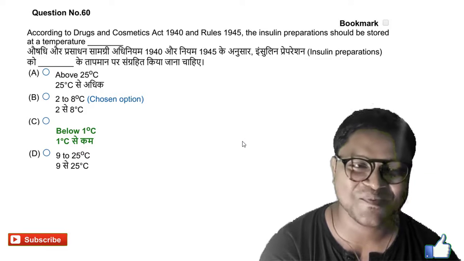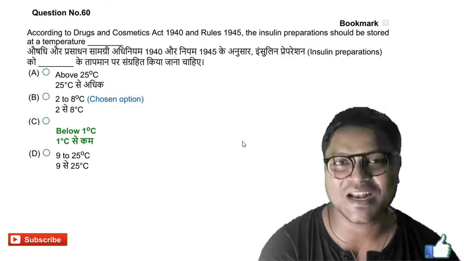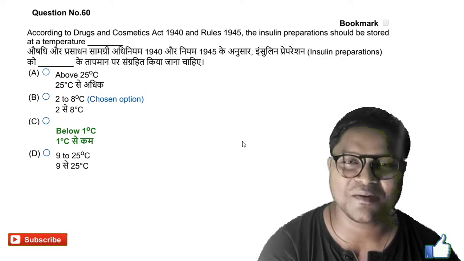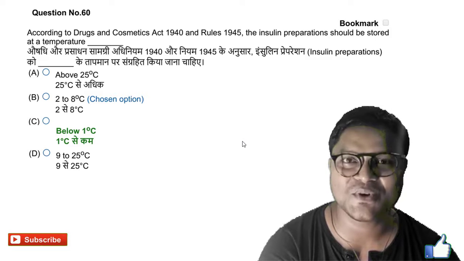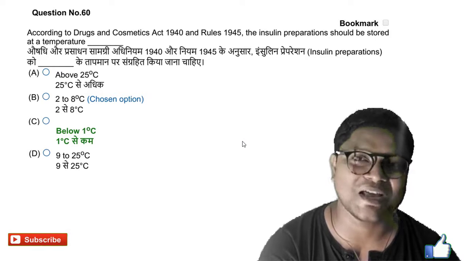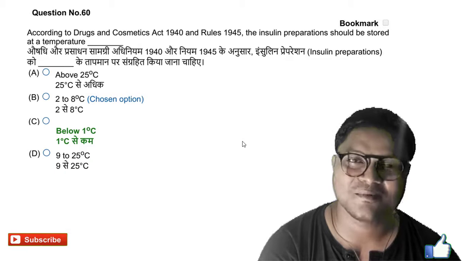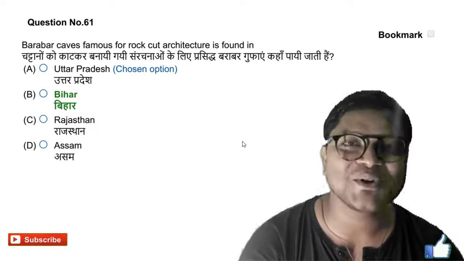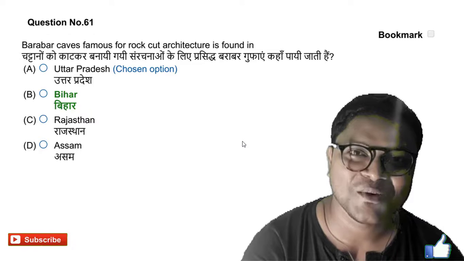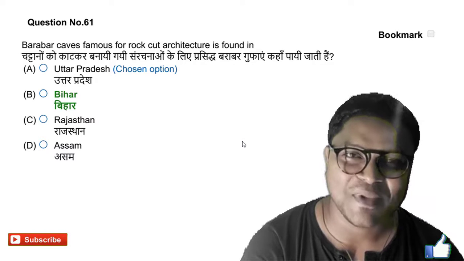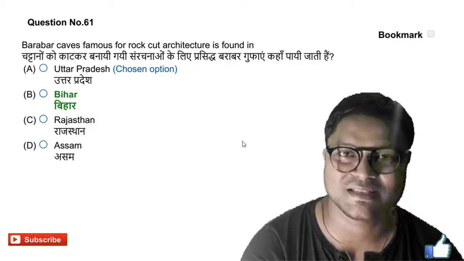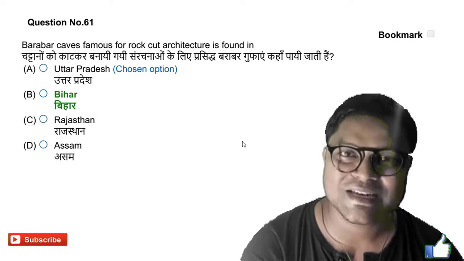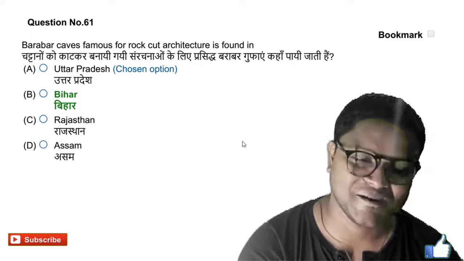Question number 60. According to the Drugs and Cosmetics Act 1940 and Rules 1945, the insulin preparation should be stored at a temperature of dash. The answer will be below 1 degree Celsius. Option C is the right answer. Okay, next we will go for question number 61, which is a quiz question. Barabar Caves, famous for rock cut architecture, is found in dash. In which state is it found? The answer is Bihar.